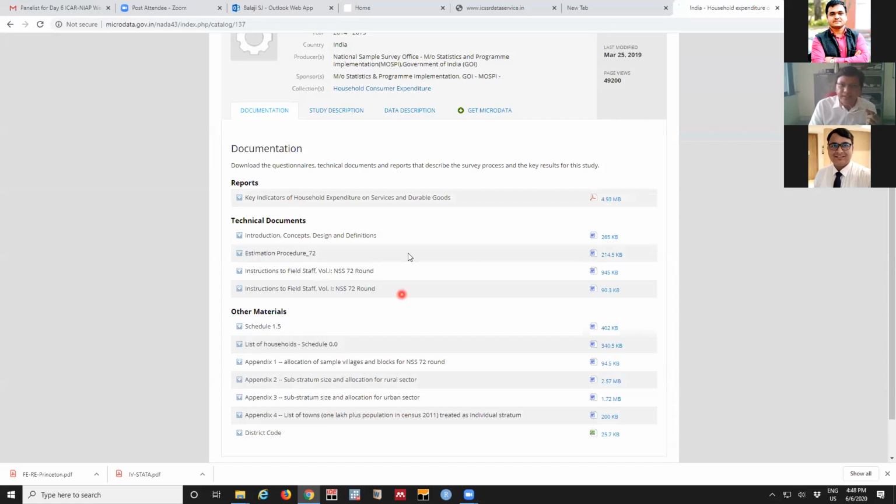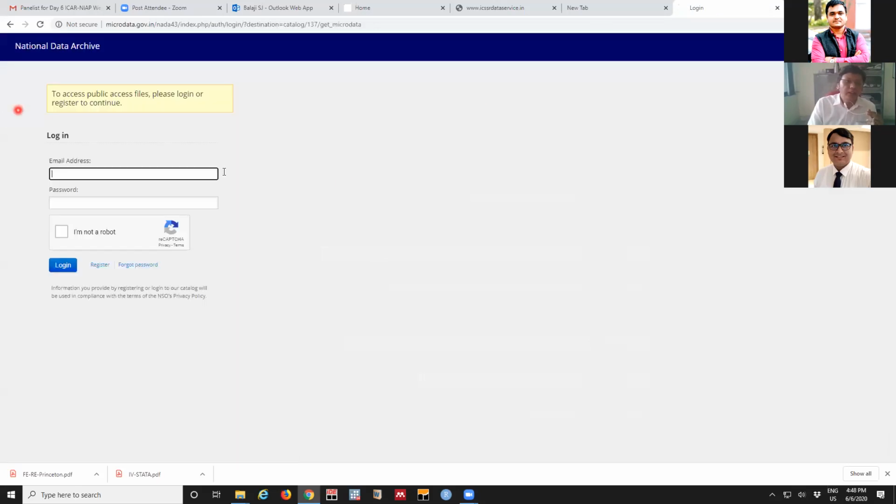But when we are accessing the unit level data, there are different codes. For example, for Jammu Kashmir, the state code is 1. The state name is not directly written. This is coded. All the coding information is available here. For downloading data, you can see here Get Micro Data. This is where the data is stored. It will lead to a box where the first time you have to register. Then they will send an ID and password to your mail. So you plug it in here, and then automatically the data set will be available to you.